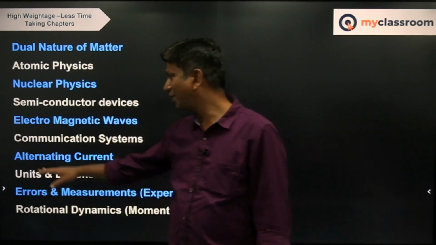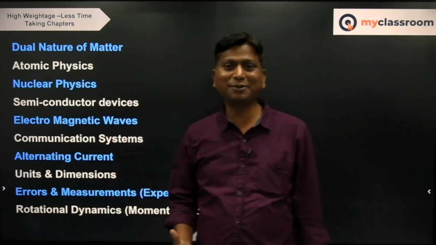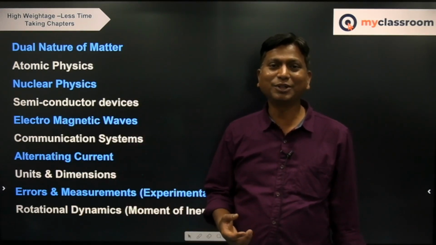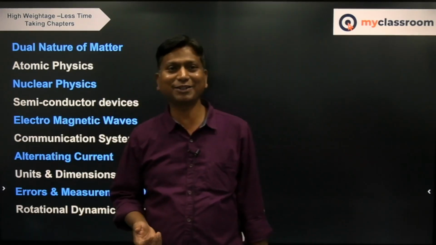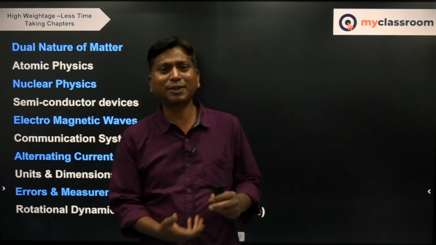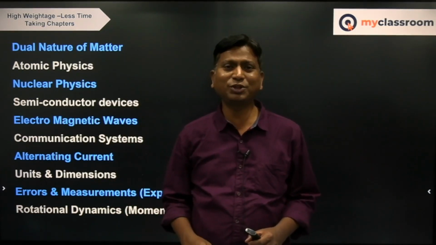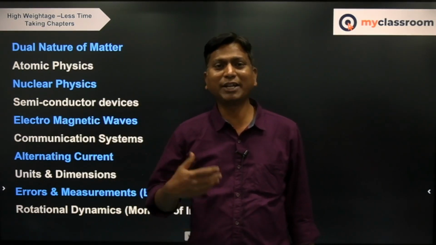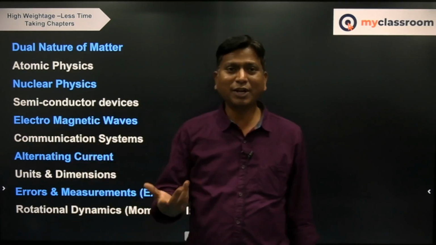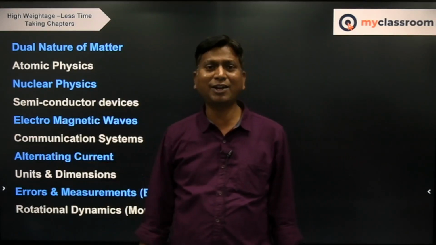And next comes alternating currents. Again this is a chapter in the electricity and magnetism part. The examiners who set the paper will segregate the things and make sure that this chapter is given, because in future, if you are likely to take electrical engineering, more of the things are in alternating currents only.